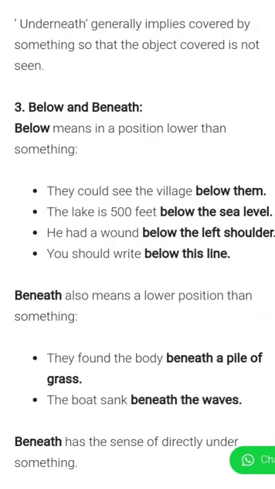The only difference is that underneath generally implies covered by something, so that the object covered is not seen. So if a coin is underneath the carpet, the carpet is covering the coin. We cannot see whether there is a coin or not. Only when we search will we find the coin. But with under, there is a dog under the table. If we look there, then we can see that there is a dog under the table.